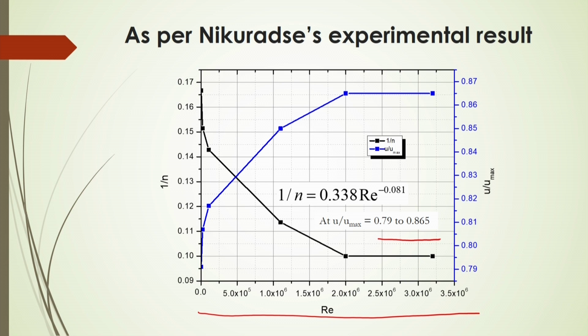Also, the generalized equation for the turbulent flow velocity distribution was analyzed based on Blasius' experimental observation and Nikuradse's experimental observations. So, that is all for today's lecture. Thank you.